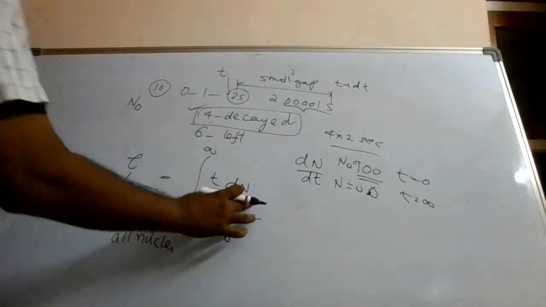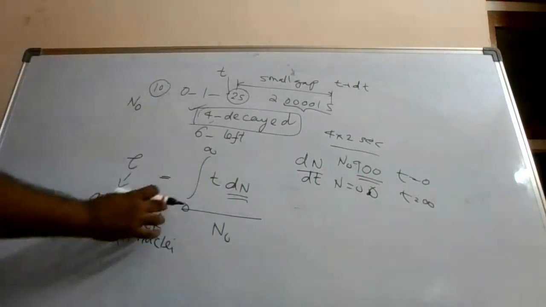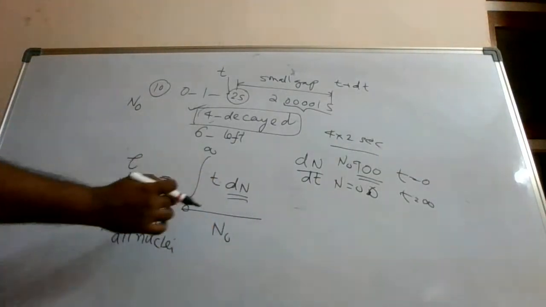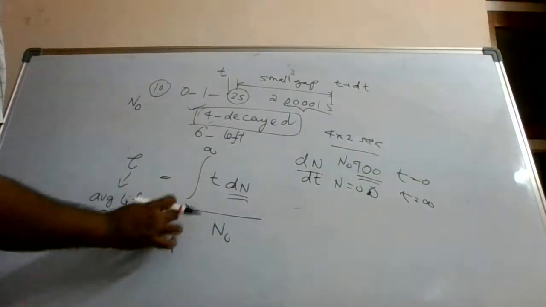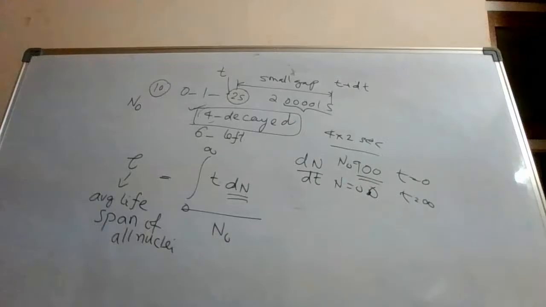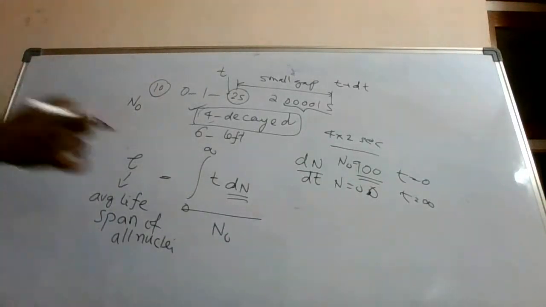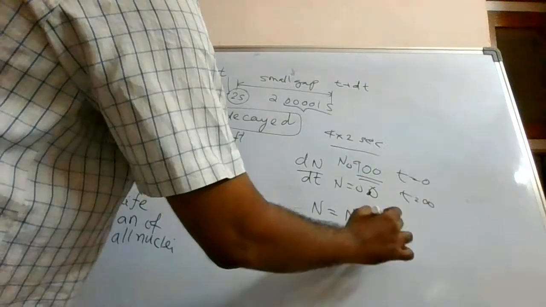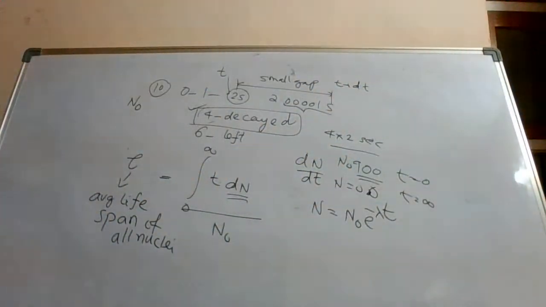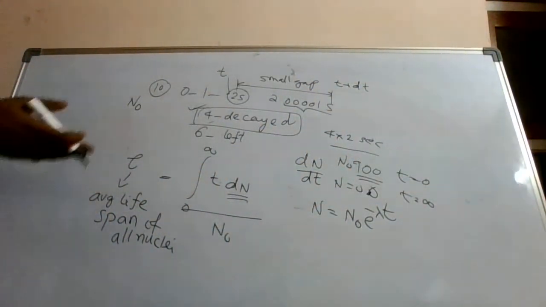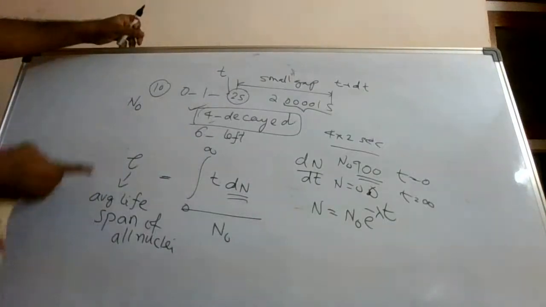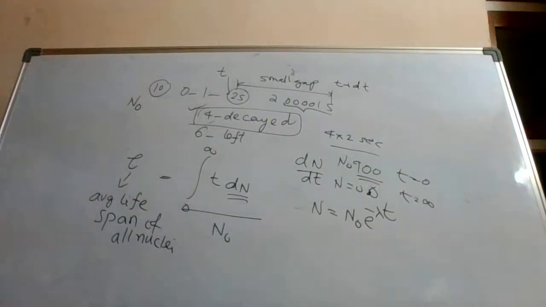So this is for this many. If I want the total, I need to integrate. If I have to integrate, from where to where? From 0 to infinity time. As per the radioactive decay law, you know that the equation is e power minus lambda t. After this, you have to do the mathematics part. Just take a screenshot. We will do the mathematics part. We are trying to get an expression for tau.